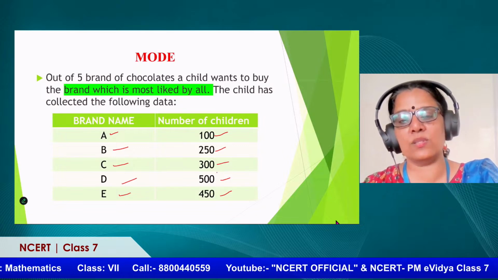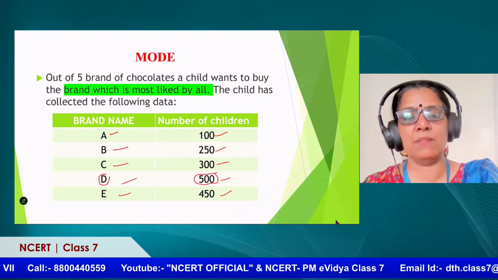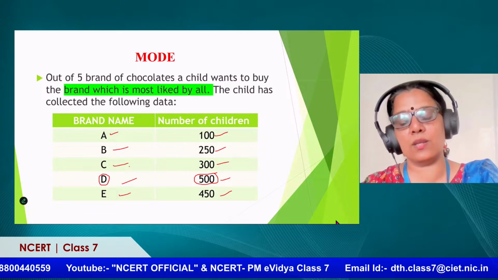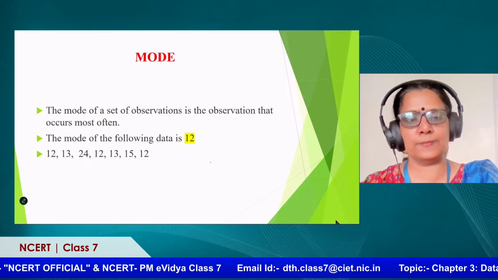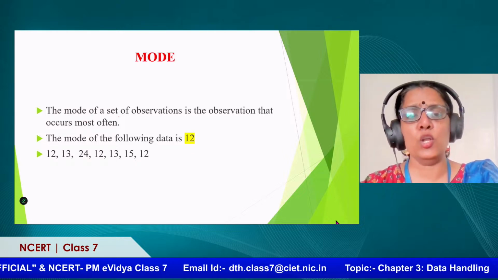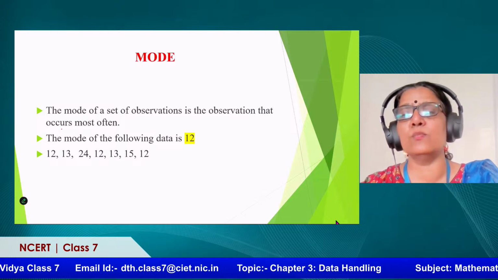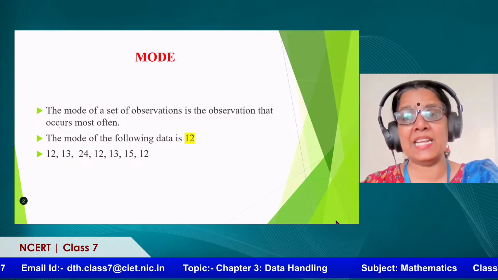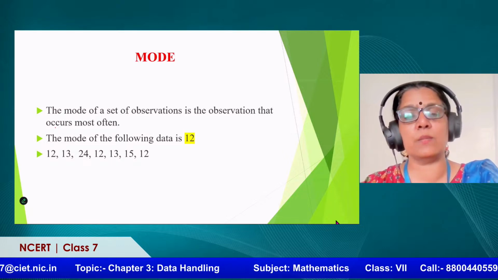This is finding out this number of children. So here brand name D is liked by all, right? This is the easiest way to find out which is liked by all. So the mode of a set of observations is the observation that occurs most often. Brand D occurred 500 times. That is why it is most liked by all.